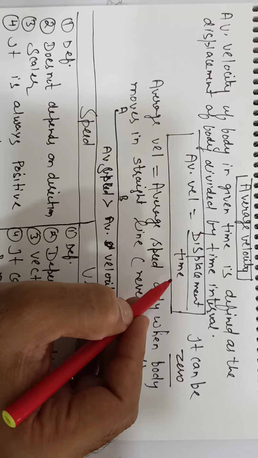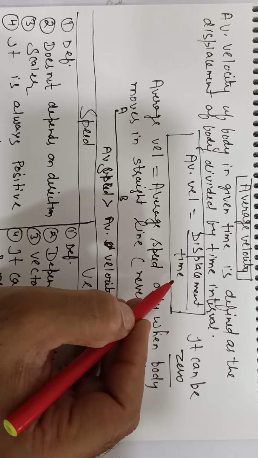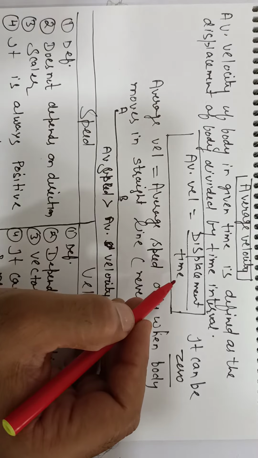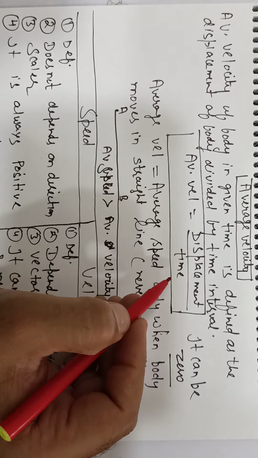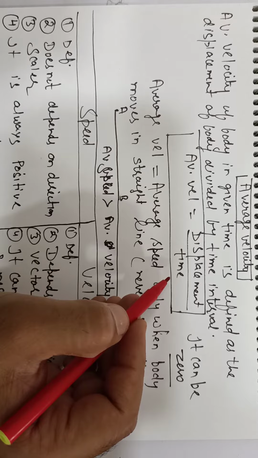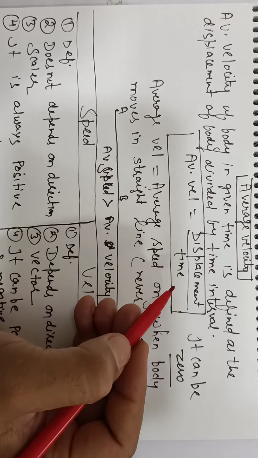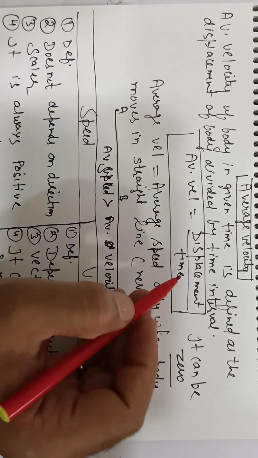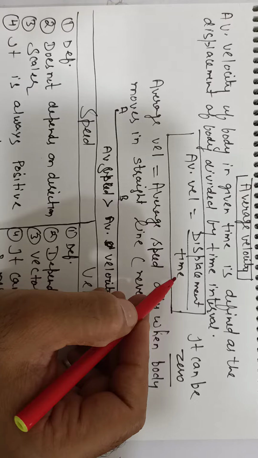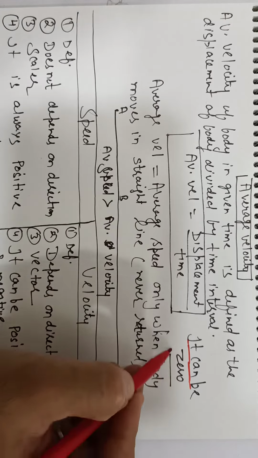In the previous example, if we discuss Delhi to Meerut 250 km, then Meerut to Delhi 250 km, and we calculated the speed was 50. The average speed was 50 km per hour. But in this case, the average velocity will be 0 because the displacement is 0. 0 by the value is 0. So we can say it can be 0.